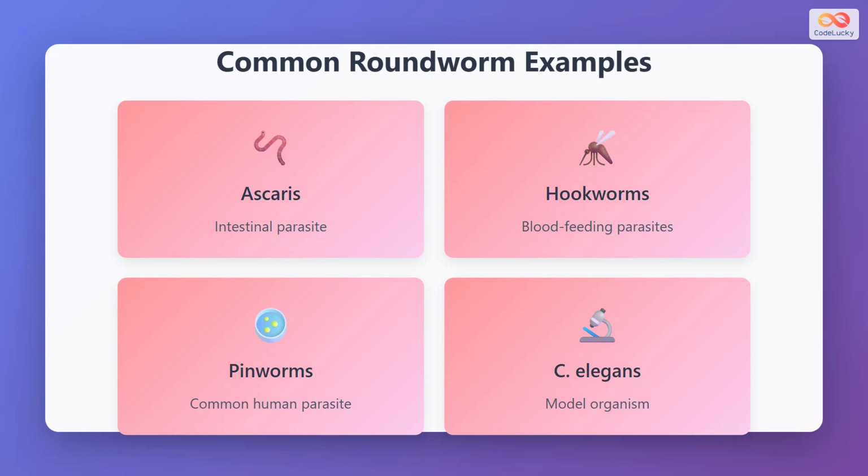Several roundworms are medically and scientifically important. Ascaris is a large intestinal parasite that infects millions of people worldwide, particularly in areas with poor sanitation. Hookworms are blood-feeding parasites that attach to the intestinal wall and can cause anemia. Pinworms are very common human parasites, especially in children, causing itching and discomfort. Caenorhabditis elegans, often abbreviated C. elegans, is a tiny free-living soil nematode that has become one of the most important model organisms in biological research, helping scientists understand development, genetics, and aging.